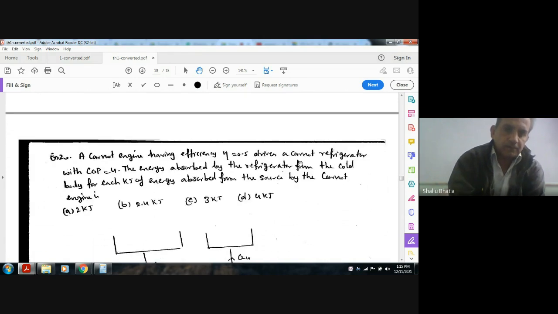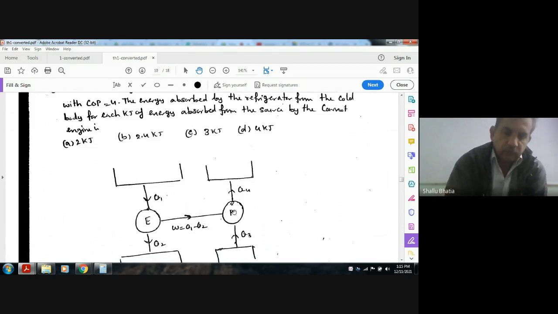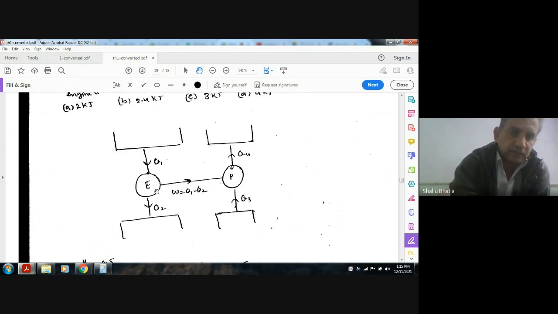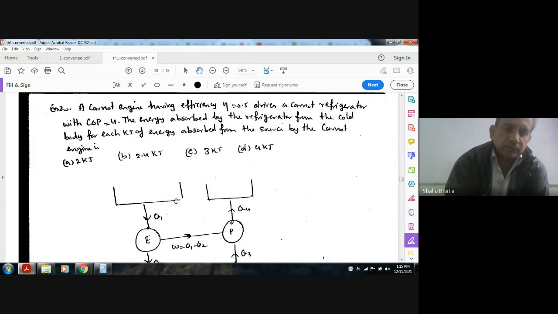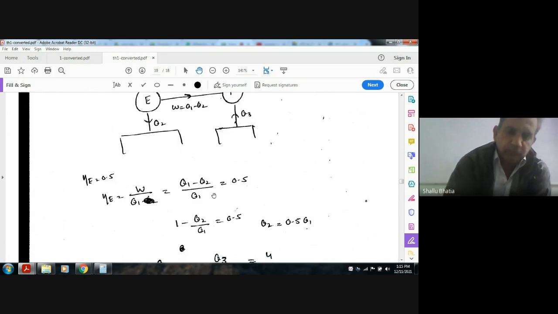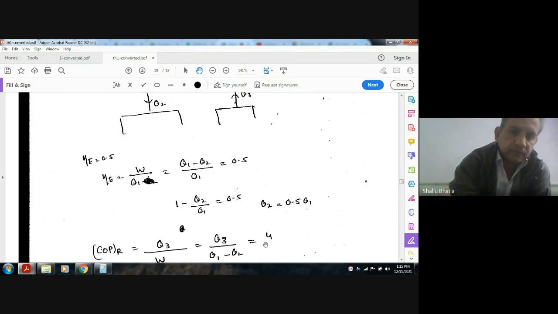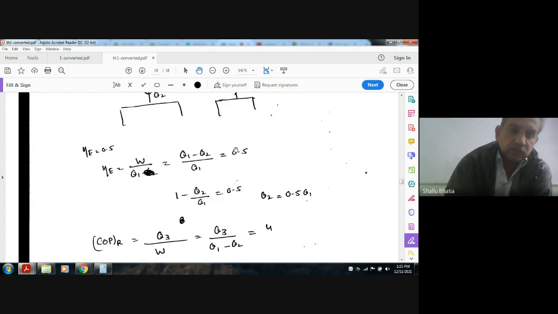So this is the engine, the Carnot engine, and this is the refrigerator, and this engine is supplying work to this. The efficiency of the engine is Q1 minus Q2 by Q1, or W by Q1, and it is given as 0.5. So from this we can find out the ratio between Q1 and Q2, that is Q2 is equal to 0.5 Q1. Now the COP of the refrigerator is Q3, the heat from the refrigerated space, divided by the work done. So that is Q3 divided by W.